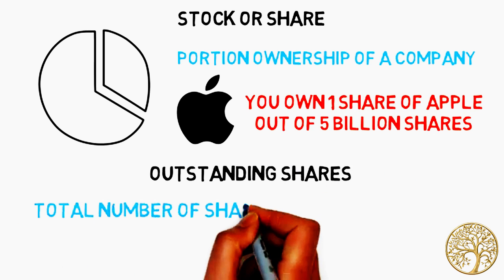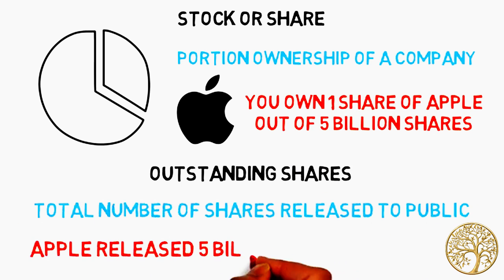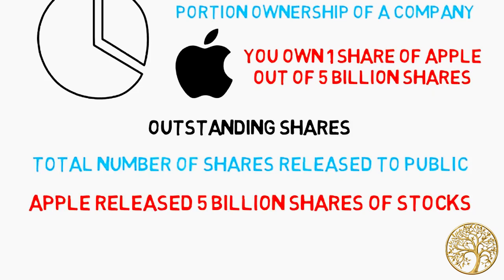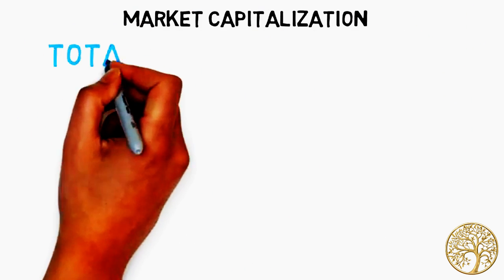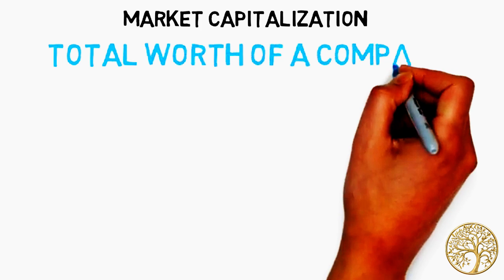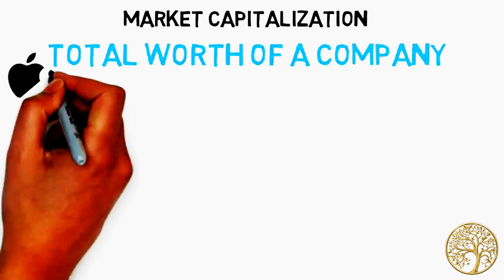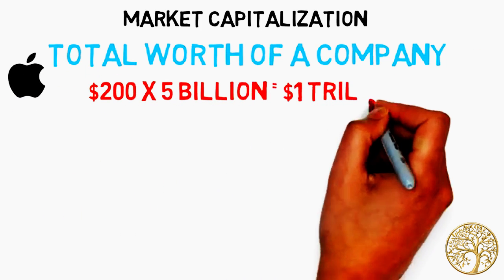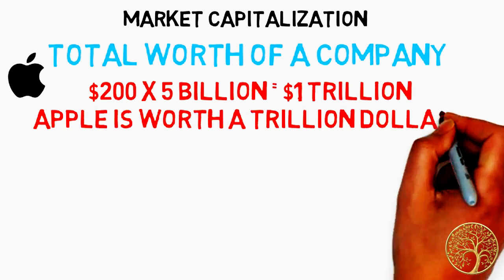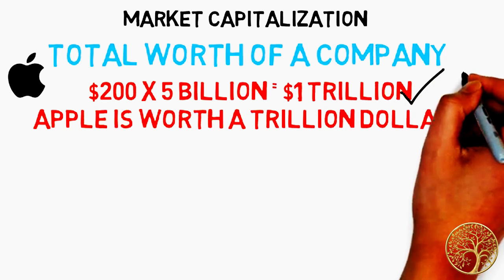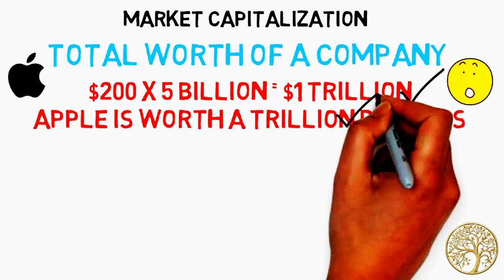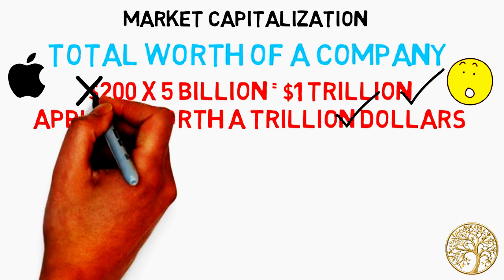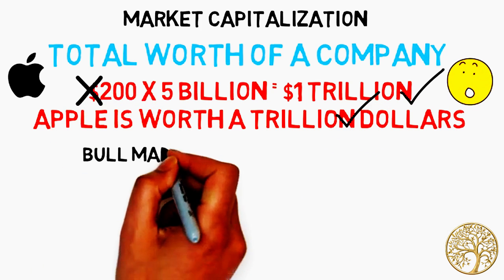Outstanding shares. This is the total number of shares a company releases to investors. Apple has 5 billion shares in total. Market capitalization. This is the total worth of a public company, calculated by multiplying the stock's price, which is the cost of one share, by the total number of stocks. If Apple stock was $200 a share, and they have 5 billion shares in total, we multiply 200 by 5, giving us a market cap of 1 trillion. This means all of Apple is worth $1 trillion. This number is much more important than a stock's price, which doesn't actually tell you anything about its worth.